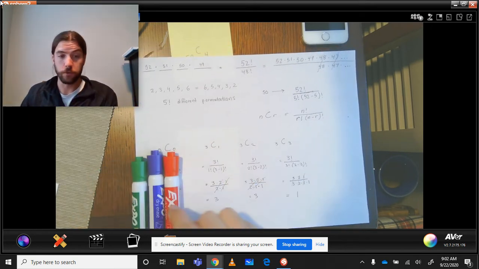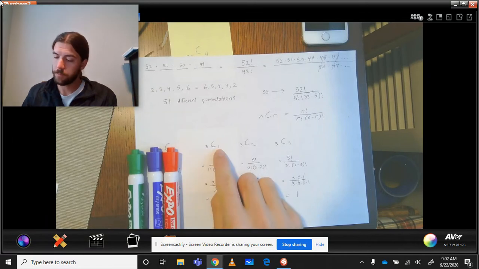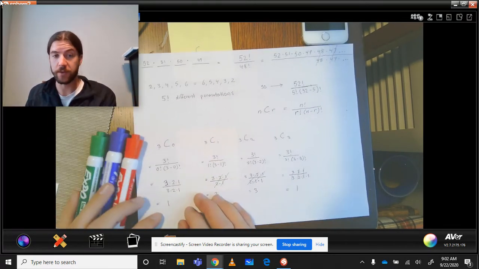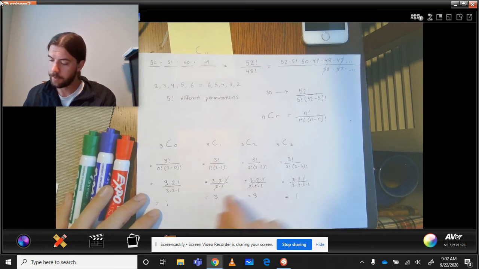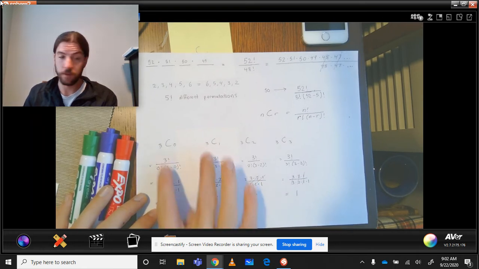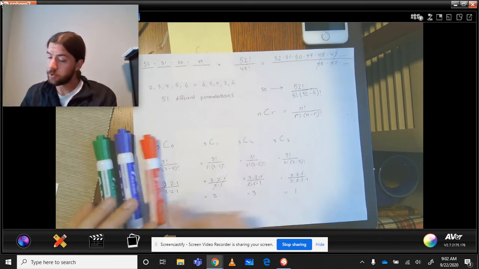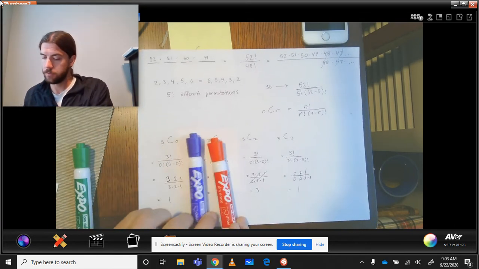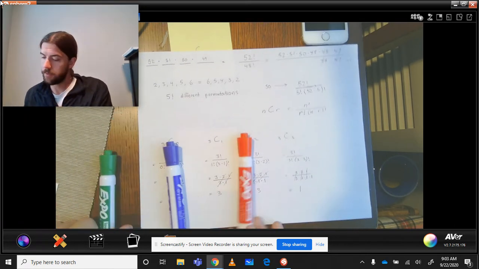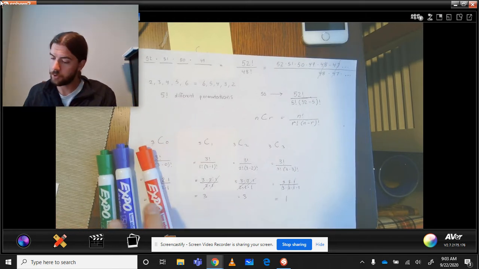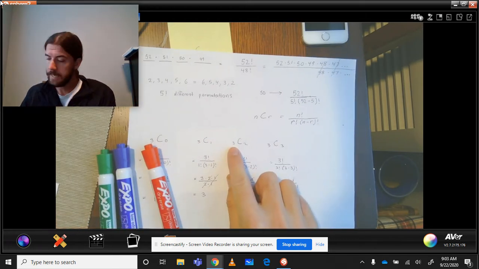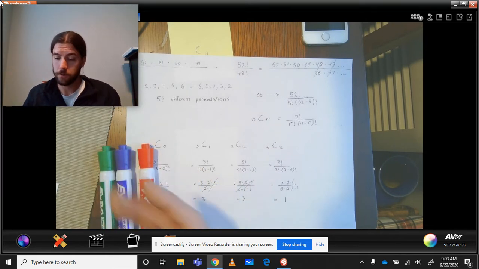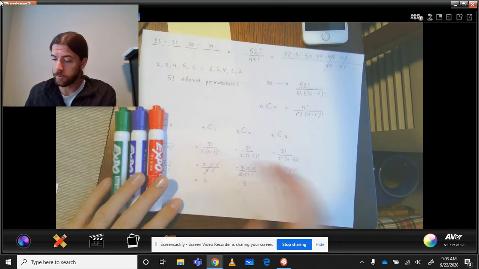Let's say you have 3 things to choose from, 3 pens here, and I just want to choose 1 of them. Well, I can choose the first one, I can choose this one, I can choose this one. There's 3 different ways I could choose one thing out of a group of 3. If there are 3 things to choose from and I want to choose 2, I could choose these 2, these 2, or these 2. Once again, there are 3 different ways to choose 2 out of 3. How many ways is there to choose all 3 out of 3? Well, there's only one way. You have to pick all 3.